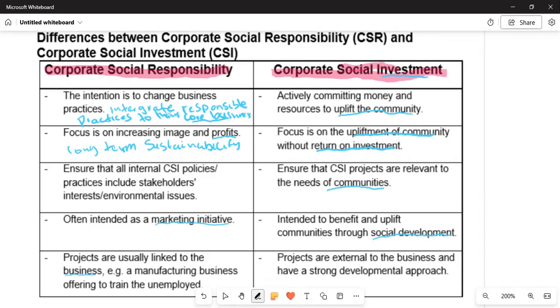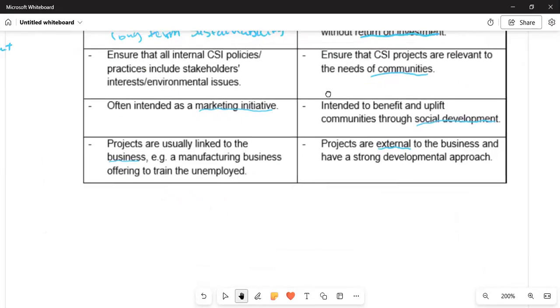Say it is a manufacturing business offering to train the unemployed. It is good to train unemployed people, but they are doing that so that they are going to employ those people and then work towards their goals or achieve their objectives. But with corporate social investment, projects are what? They are external to the business and have a strong development approach. They just want to develop what? The community. So these are the differences between corporate social responsibility and corporate social investment.